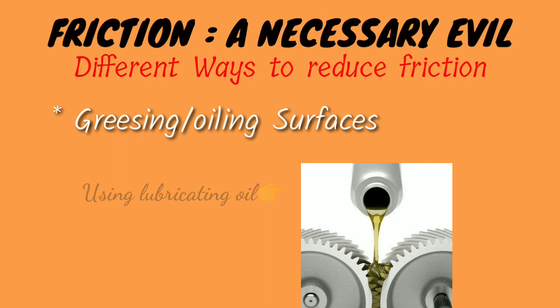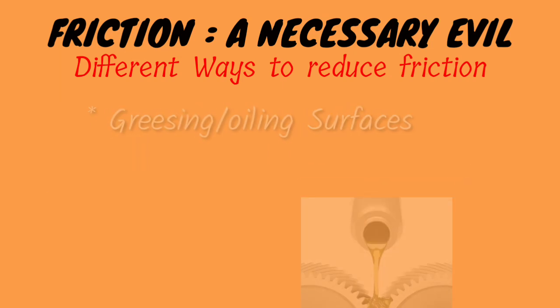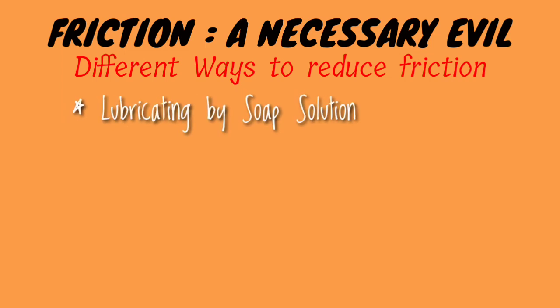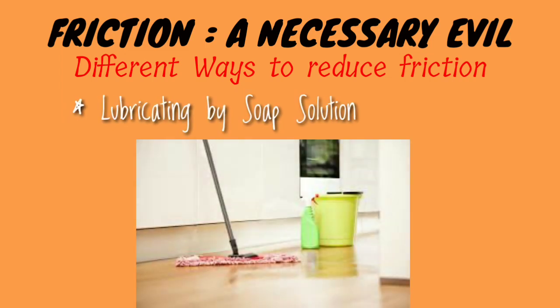And these greases and oils are actually known as lubricants, right? These lubricants make the surfaces smooth and reduce the chances of interlocking of the two surfaces, and thus reduce the friction. Soap solution is also a kind of lubricant, right? So if soap solution is spilt over the floor, then anyone can easily slip, right? So these are examples of reducing the friction.